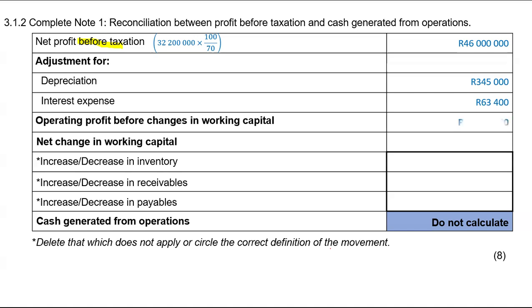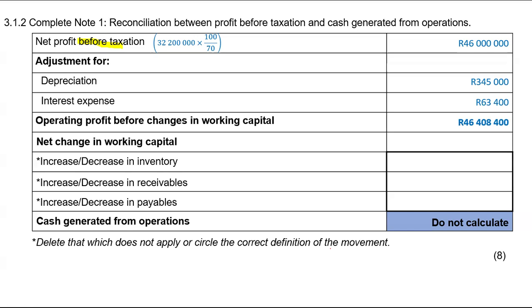So when you take your profit before tax of 46 million rand and add 345,000 and add 63,400, it gives you operating profit before changes in working capital of 46,400 and 8,400. Okay. And now we're going to go back to our inventory.